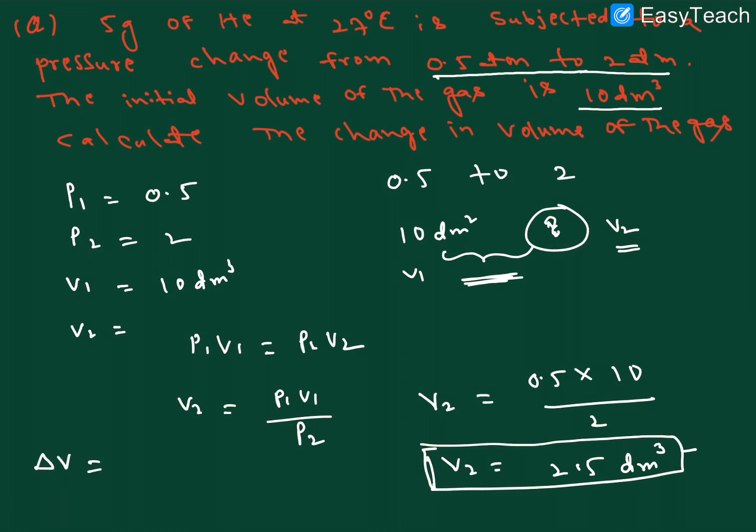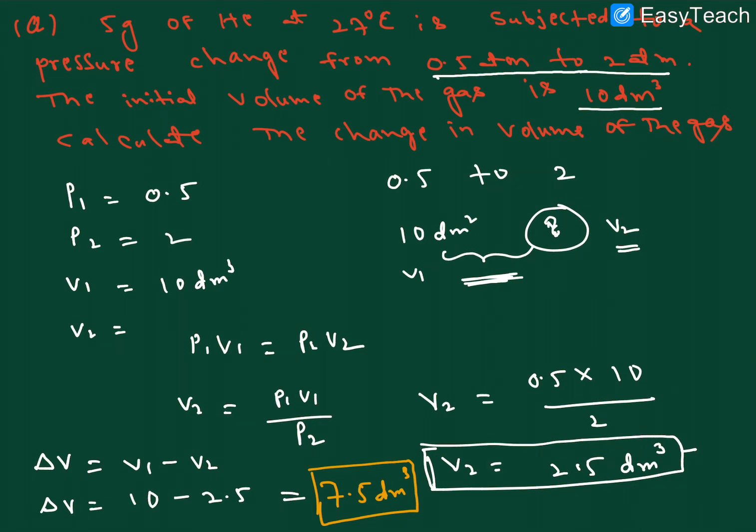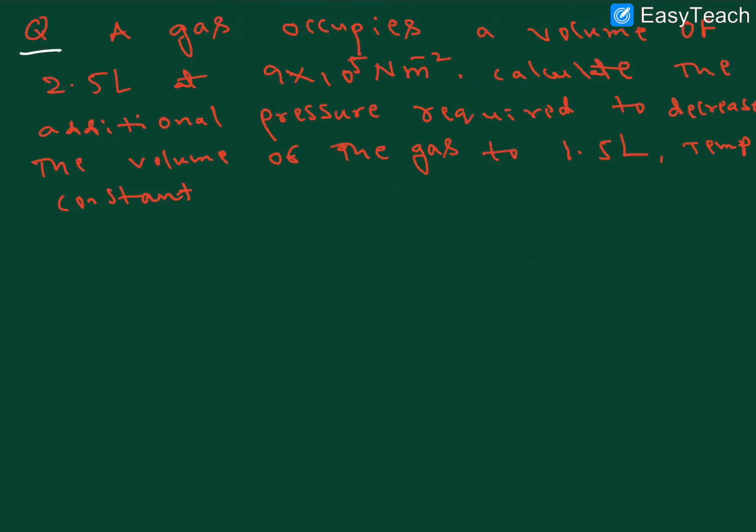Change in volume is nothing but delta V equal to V1 minus V2. So how much is V1 here? V1 is 10 minus V2, which is 2.5, that equals 7.5 decimeter cube. So this is the change in volume. I hope it is clear. This is one more type of model question, right, one more model question here.